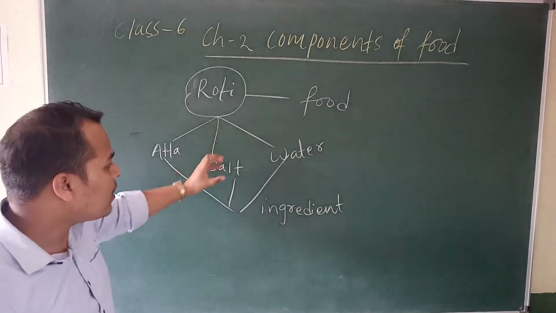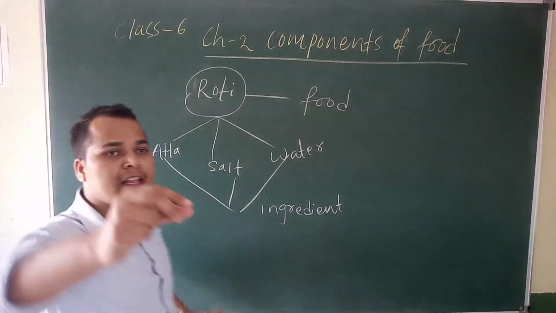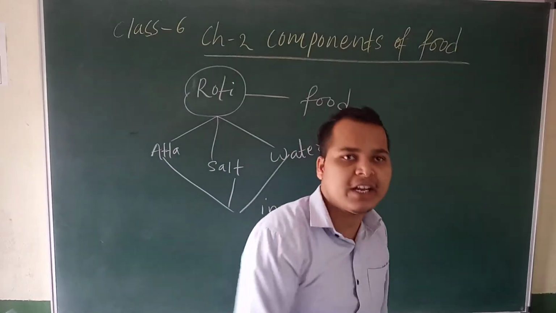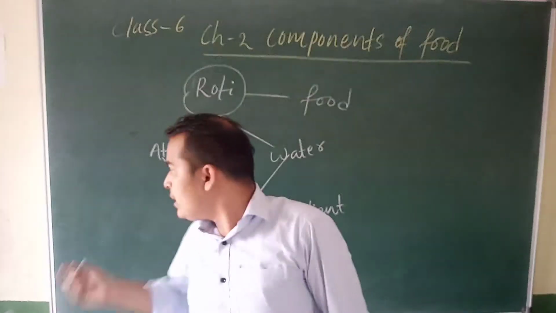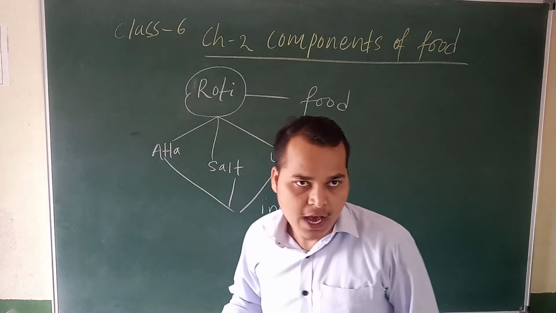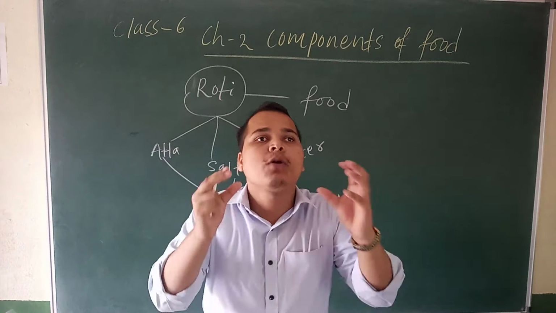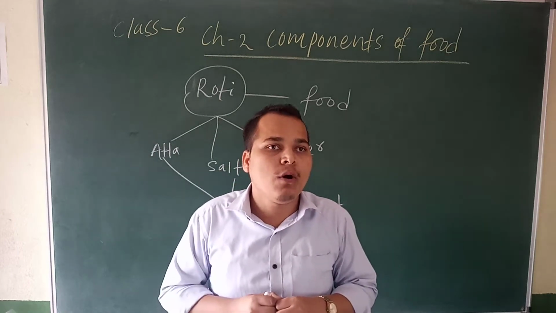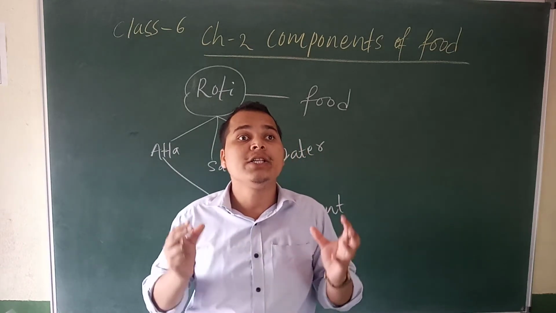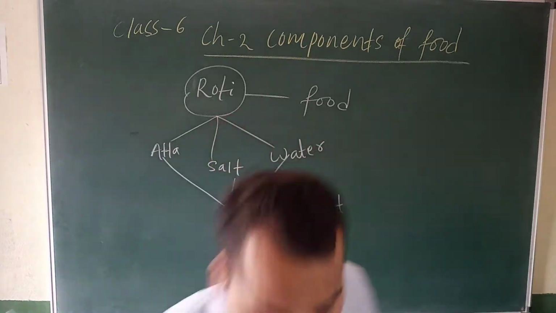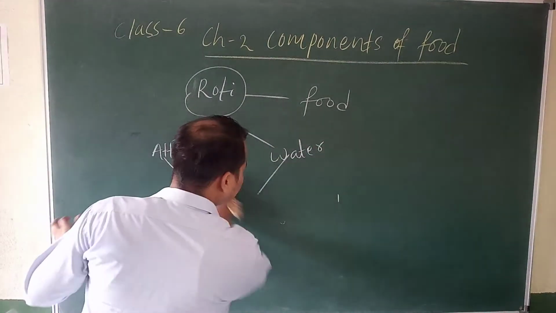So in the ingredient, some nutrient is there. So in this nutrient, some component is there. So first we will discuss what is the nutrient. Okay. So write down. What is the nutrient?